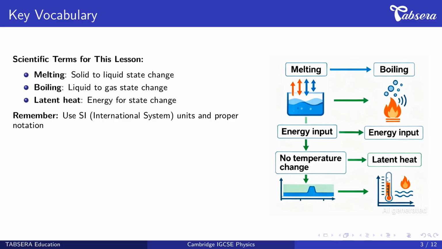Now let's define our key vocabulary. Each term is essential for understanding this lesson. First, melting, which means the change from solid to liquid state when energy is added. Ice melting to water is the classic example. Second, boiling, which means the change from liquid to gas state throughout the liquid, not just at the surface. This differs from evaporation. Third, latent heat, which means the energy required to change state without changing temperature. Understanding these terms precisely is crucial for Cambridge IGCSE success.